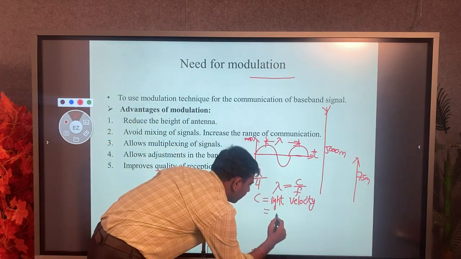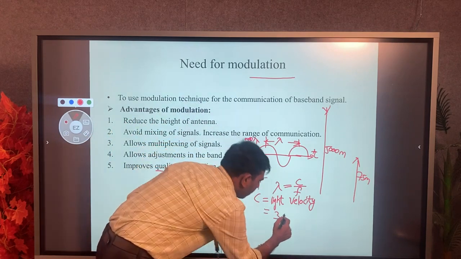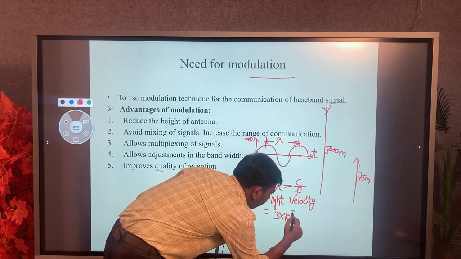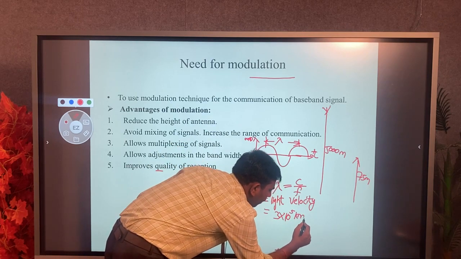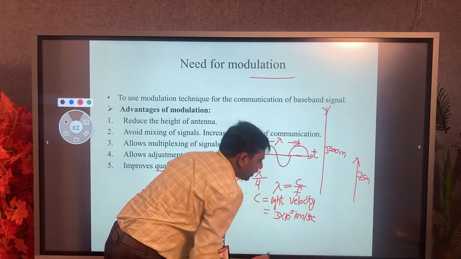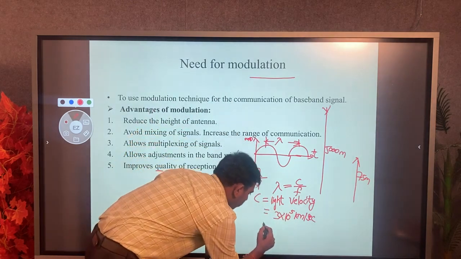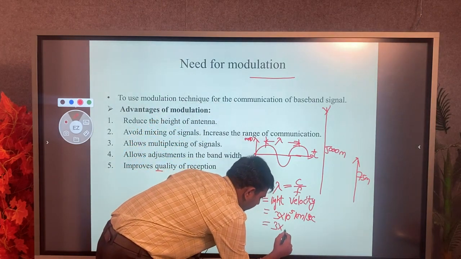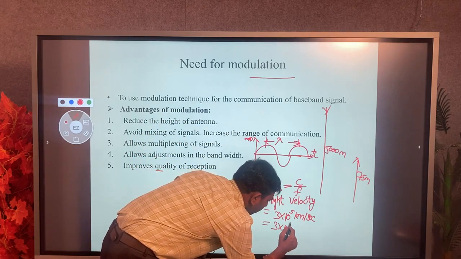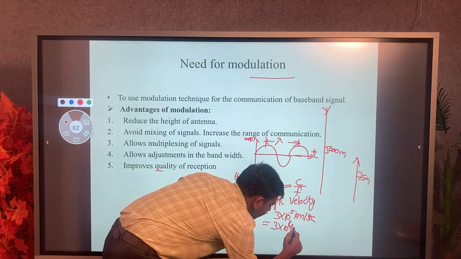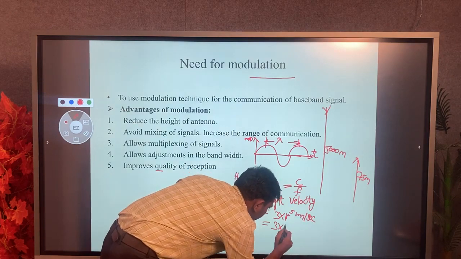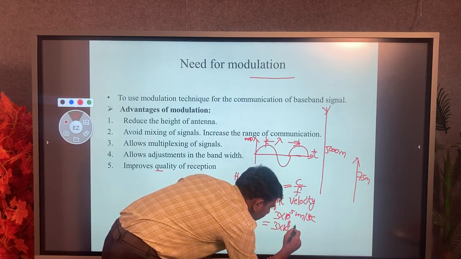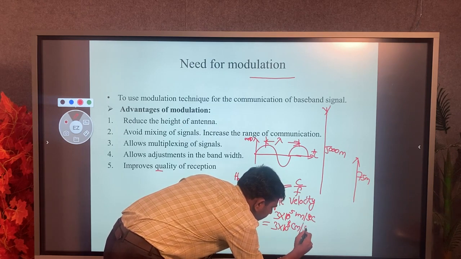It is 3 lakh kilometers per second, which is 3 into 10 to the power 5 kilometers per second. It can also be converted into centimeters, that is 3 into 10 to the power 8 centimeters per second.